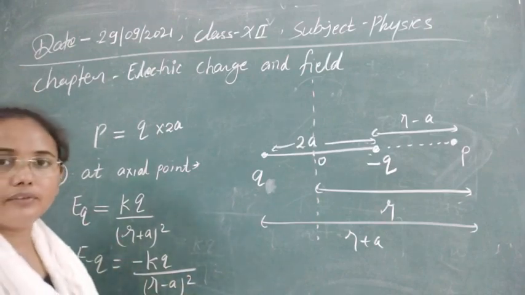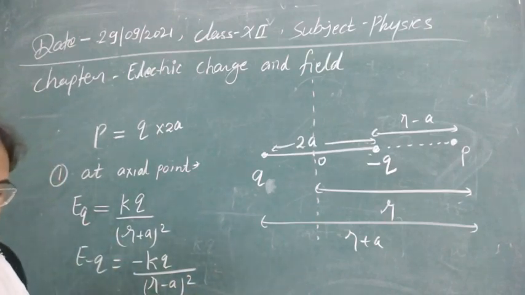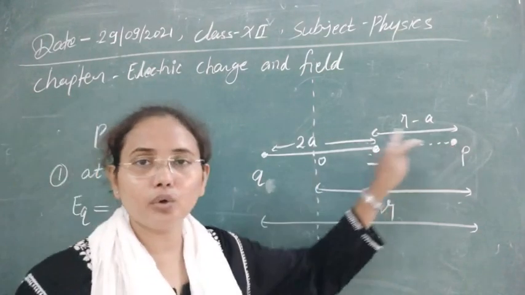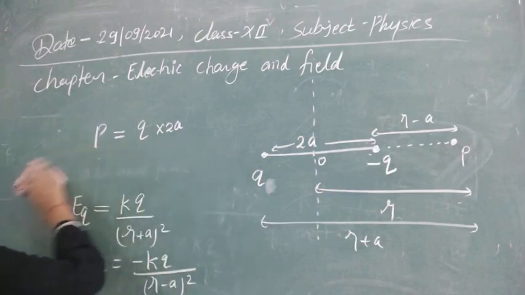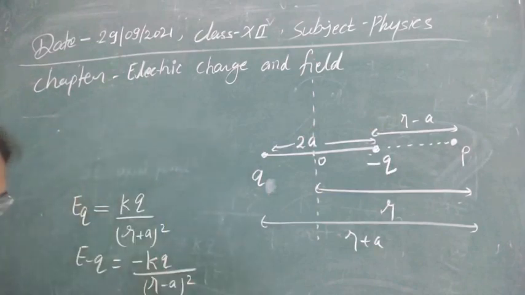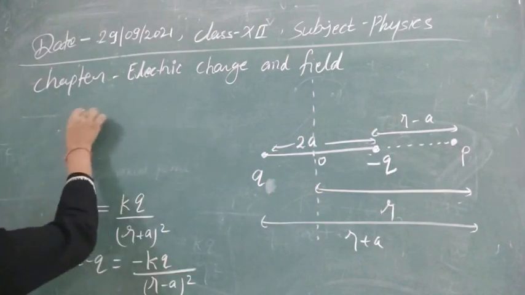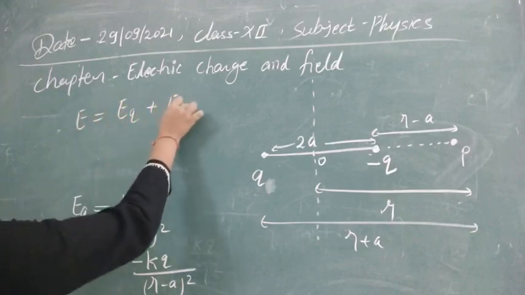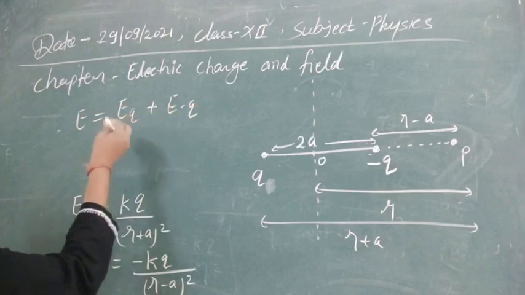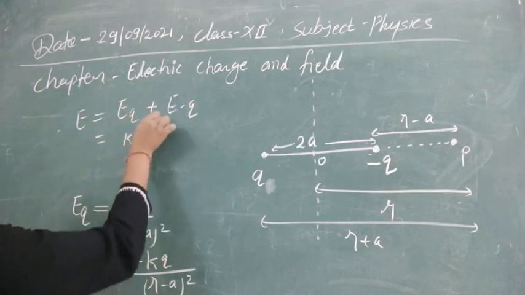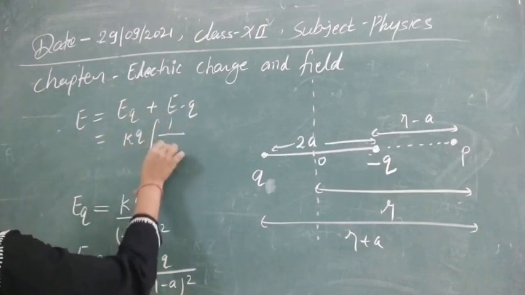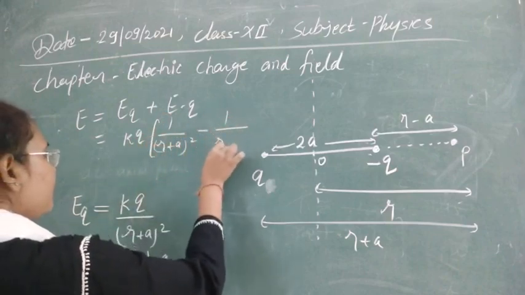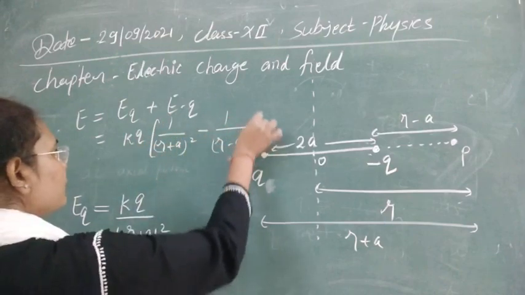Now if we apply the superposition principle, we can find the electric field strength at this point due to the whole system. According to the superposition principle, E is equal to Eq plus E minus q. Writing the values, this will be kq times 1 upon r plus a whole square minus 1 upon r minus a whole square.